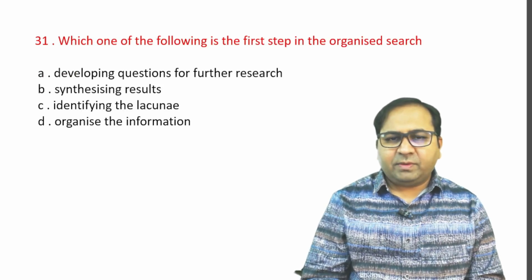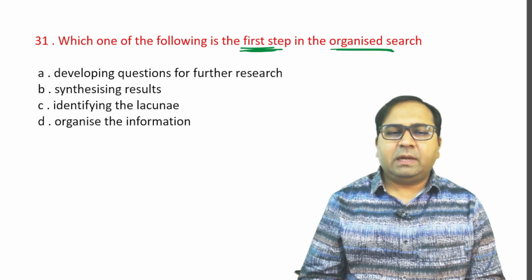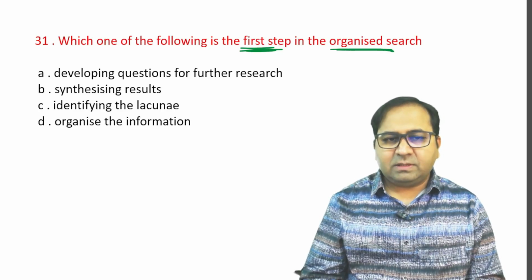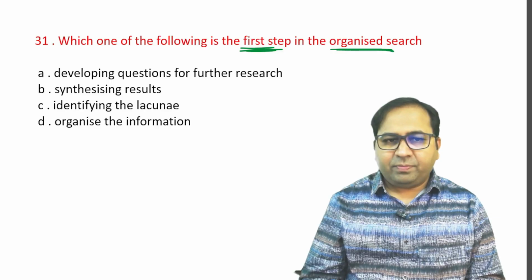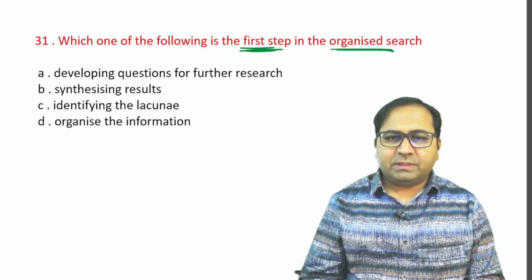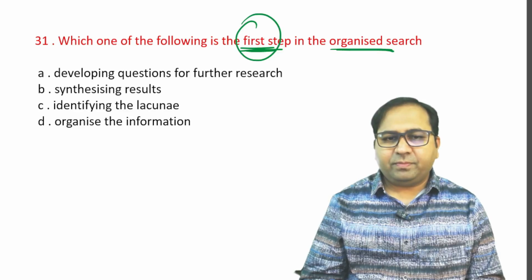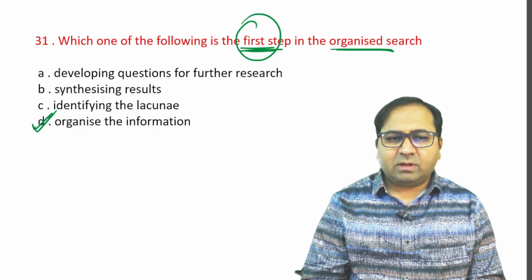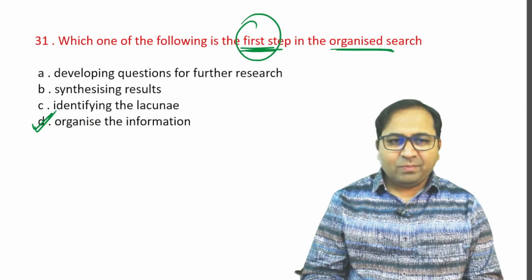Next question. Which one of the following is the first step in the organized search? Options are A. Developing questions for further research, B. Synthesizing results, C. Identifying the lacunae, or D. Organize the information. See, the first step in the organized search is option number D, that is, organize the information. Please remember the question and also the answer.